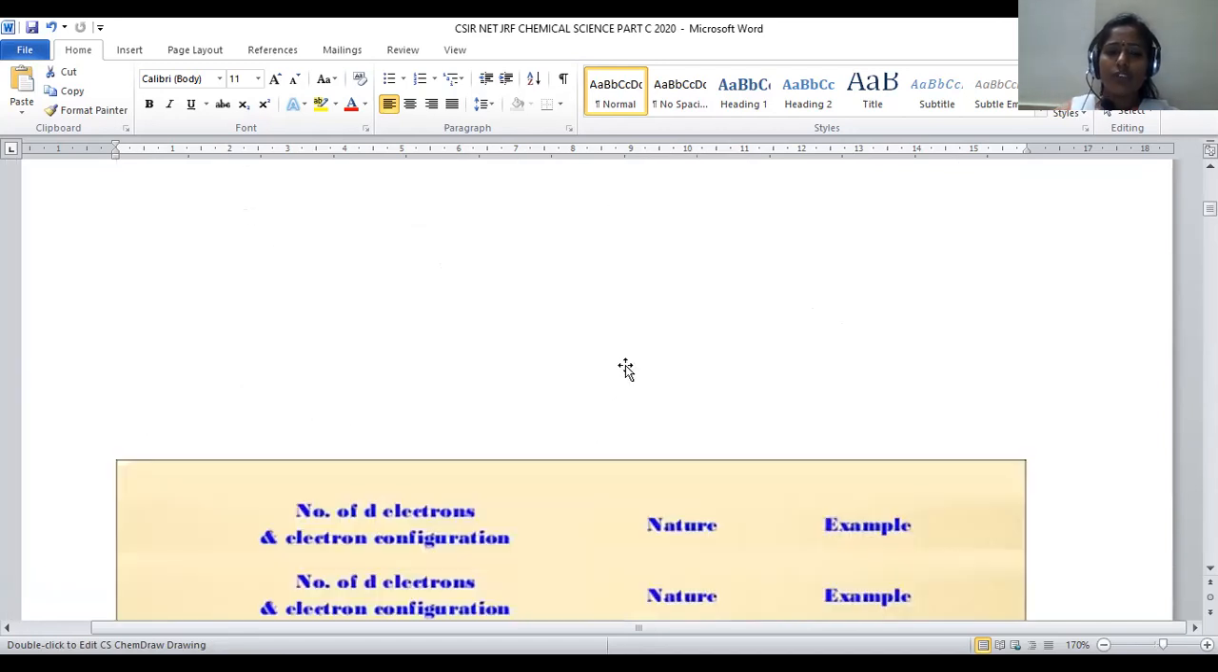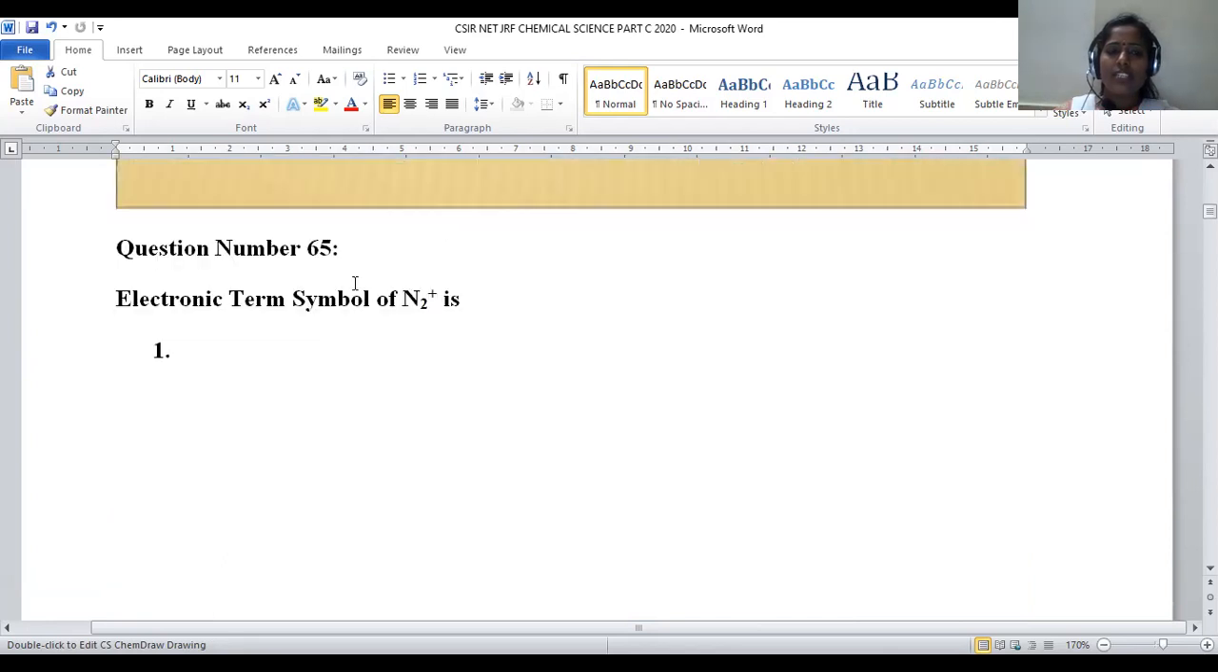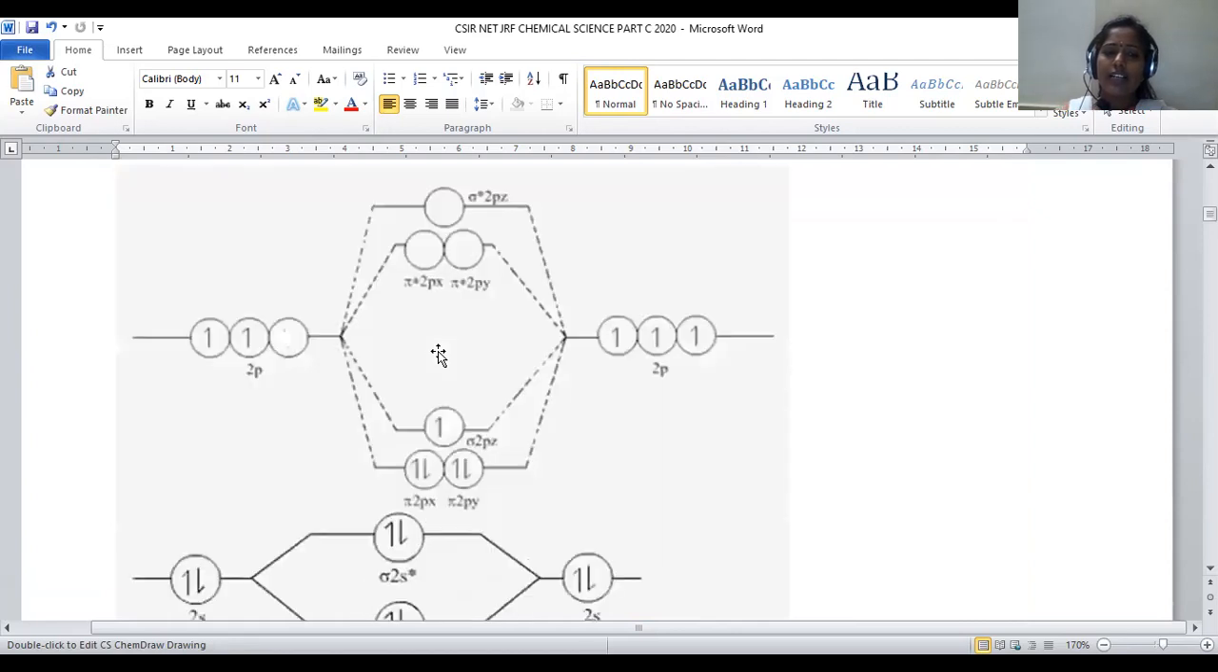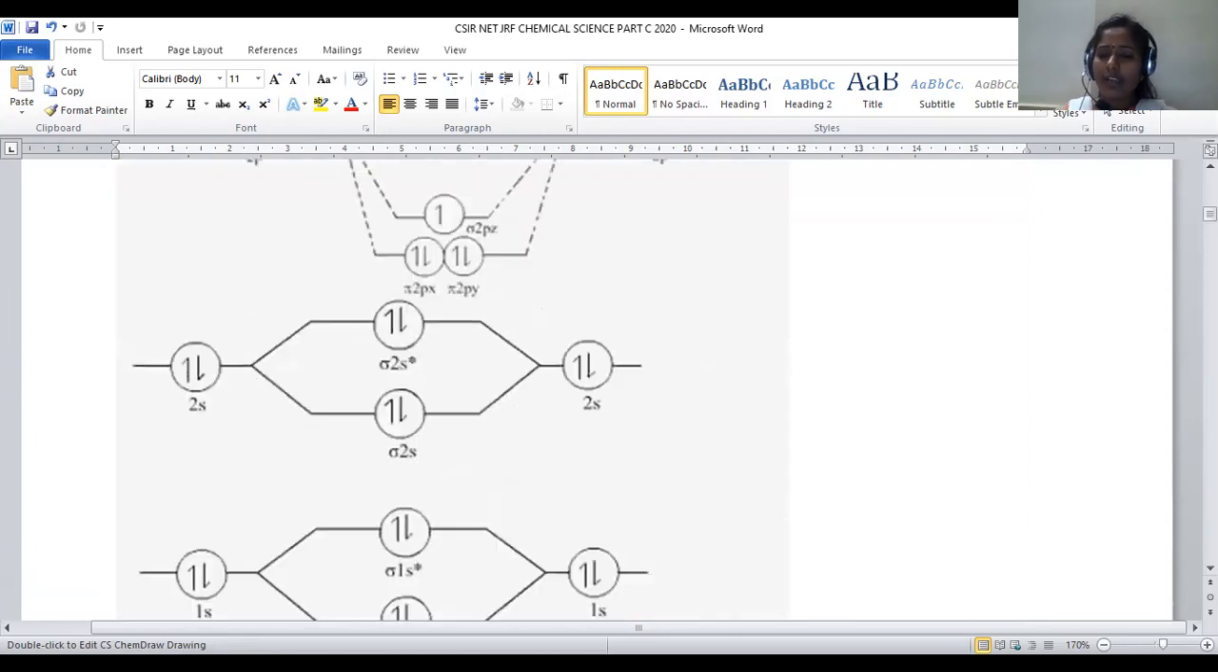Let us move on to the next question, that is question number 65. Electronic term symbol of N2 positive. So we have to predict the term symbol for nitrogen molecule with the monopositive charge. This indicates one of the electrons is lost from the nitrogen molecule. It is obvious that nitrogen molecule is a 14 electron system. When we are taking N2 positive, it is a 13 electron system. Let us arrange all these electrons in the molecular orbital diagram.